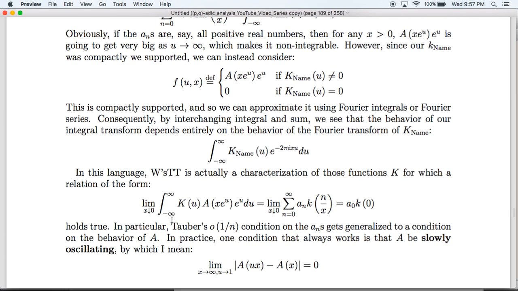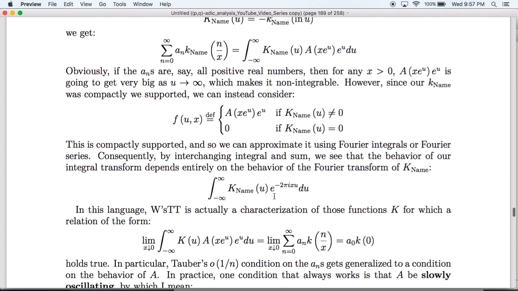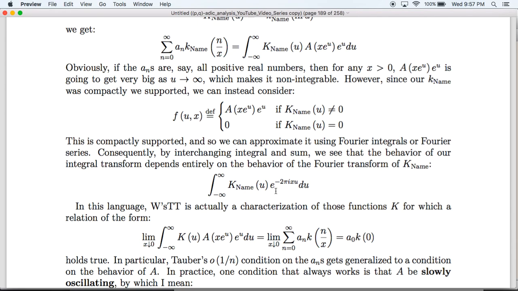Anyhow, all this is really amazing and wonderful, and in this language, as I said, the Wiener-Tauberian theorem tells us which kernels are good for making these kinds of asymptotic analysis. Not only is this very interesting, it's also incredibly useful because, as we just saw, the Hardy-Littlewood Tauberian theorem proves the prime number theorem, and the Hardy-Littlewood Tauberian theorem is a simple consequence of Wiener's Tauberian theorem when you work with Wiener's Tauberian theorem in this setup.